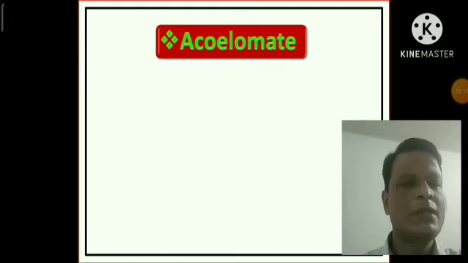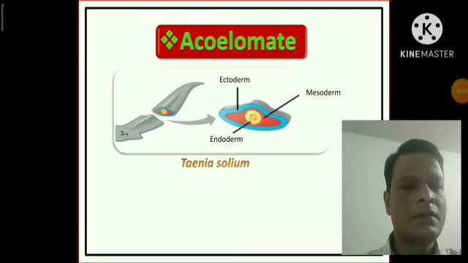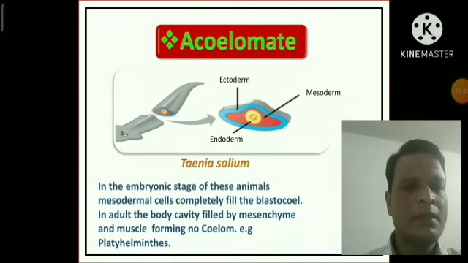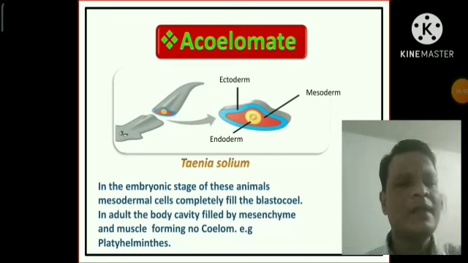First, the acoelomate. This is the ectoderm and the mesoderm, and this is the endoderm, Taenia solium. In the embryonic stage of this animal, the mesodermal cells completely fill the blastocoel. In adults, the body cavity is filled by mesenchyme and muscle, forming no coelom. So acoelomate means actually, A means absence and coelom means body cavity. So acoelomate means they don't have any internal body cavity.